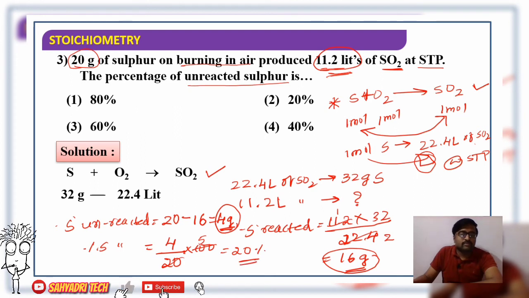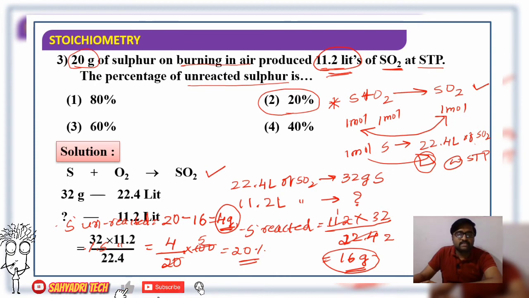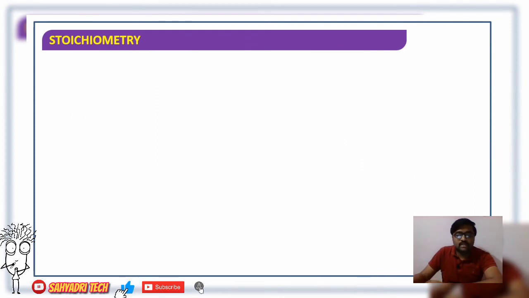So 4 gram of sulfur remains unreacted, or in terms of percentage, 20% of sulfur remains unreacted. So the answer is 16 gram, or I can say 20%. 16 gram is reacted, 4 is unreacted.